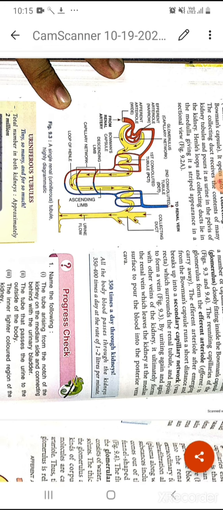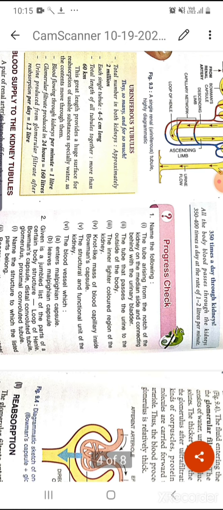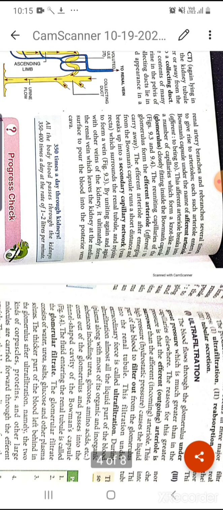Now, blood supply to the kidney tubules, how do they get the blood? They have renal arteries and renal veins. So a pair of renal arteries branch off from the dorsal aorta to enter the respective kidneys, means each part of the kidneys. Each renal artery branches and rebranches to give rise to arterioles, because you know that the finest part of an artery is the arteriole.